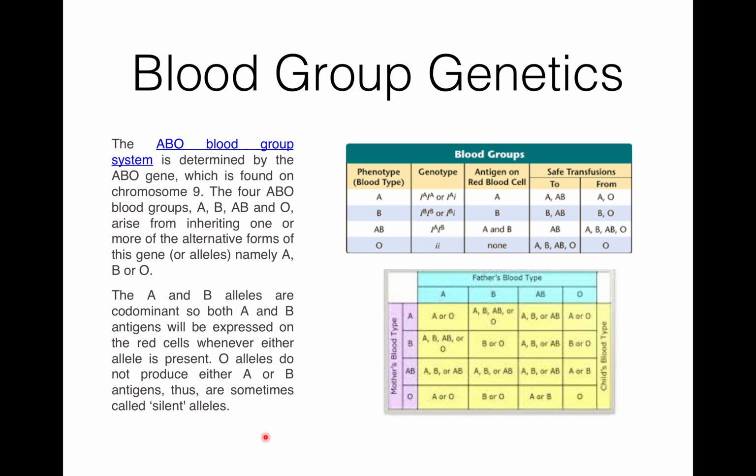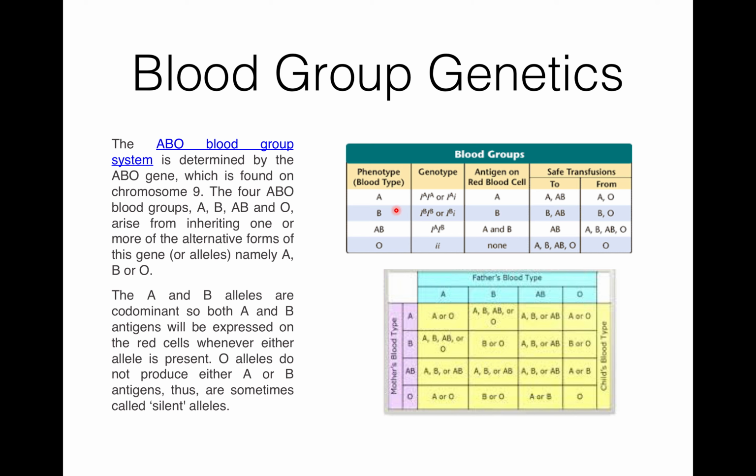The A and B alleles are codominant. So both A and B antigens will be expressed on red blood cells whenever either allele is present. The O allele does not produce either A or B antigen. Hence, it is also known as a silent allele.